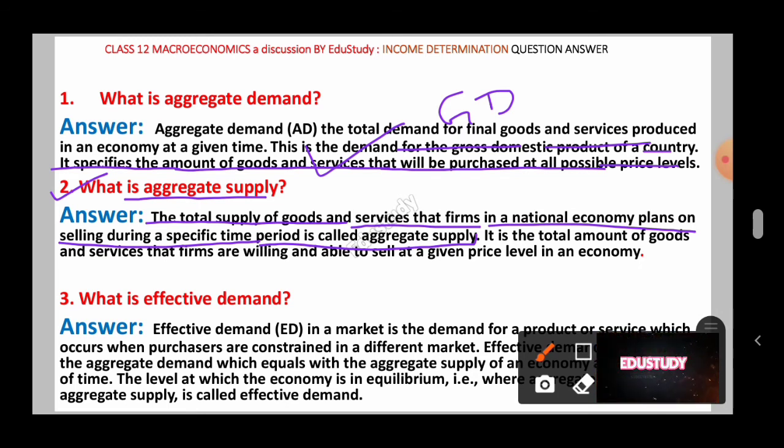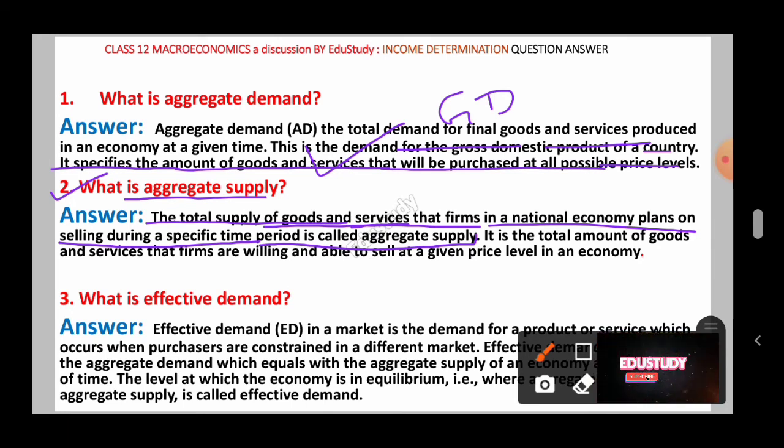That means the goods and services that are produced by the firms are demanded or purchased by the domestic sector, you may say households also. Households can buy those goods and services produced by the firm. And here, total supply of goods means goods or services. That is aggregate supply.